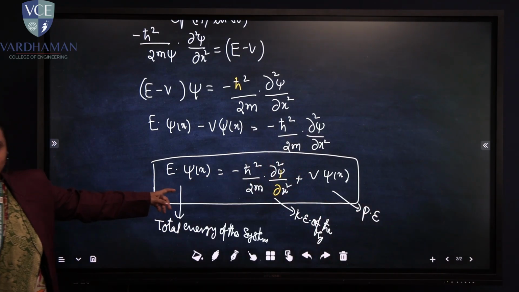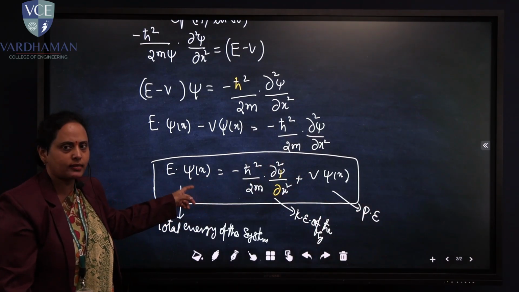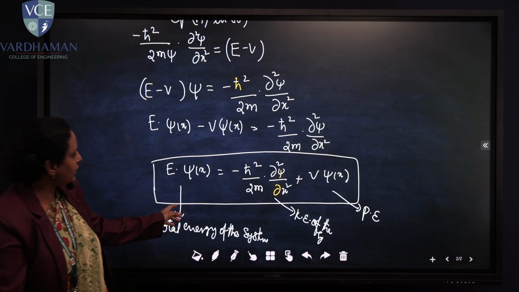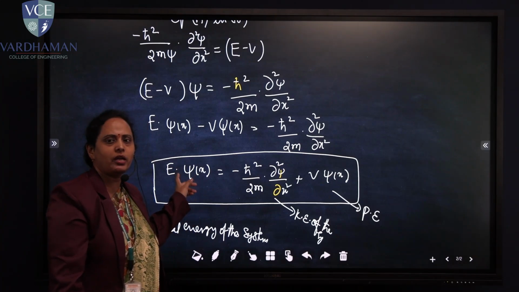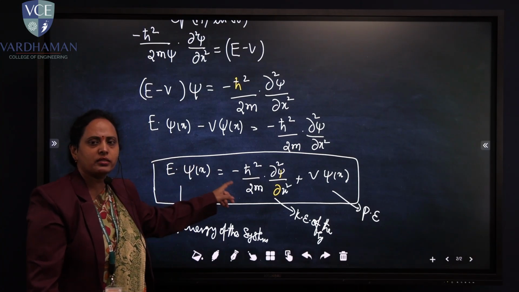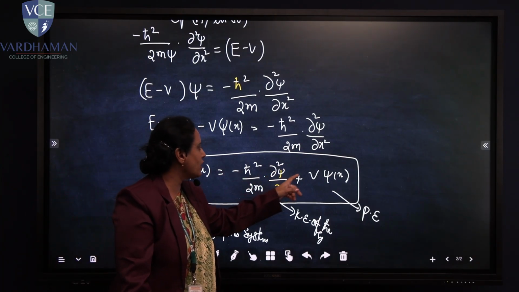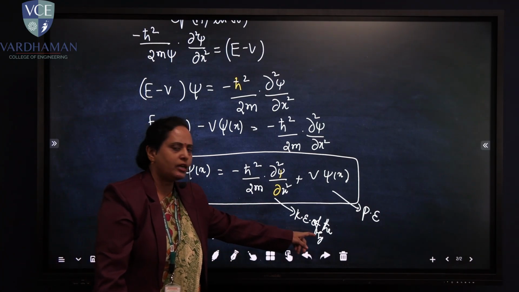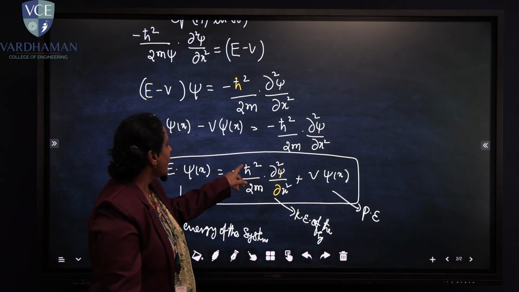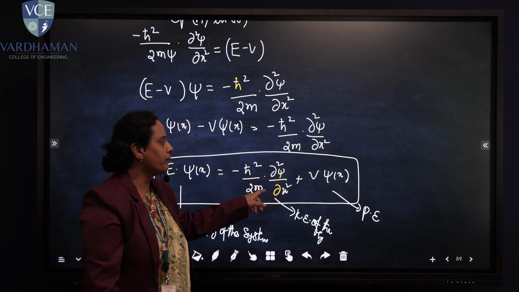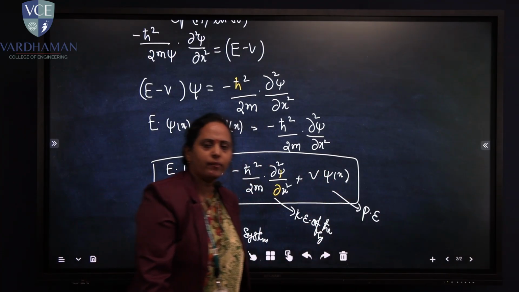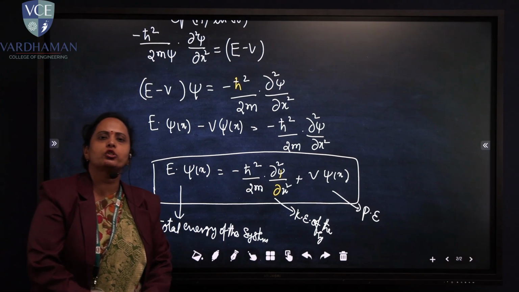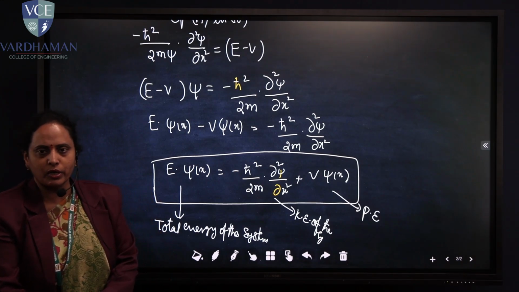This Schrodinger wave equation implies that the total energy of the system is conserved. That is, the total energy of the system E into psi of x is equal to kinetic energy of the system plus potential energy of the system, where the kinetic energy is given by the h bar square by 2m term and the potential energy is given by V. So this shows that the total energy of a system is always equal to the kinetic energy plus potential energy.